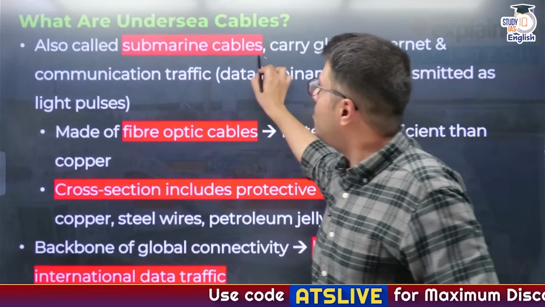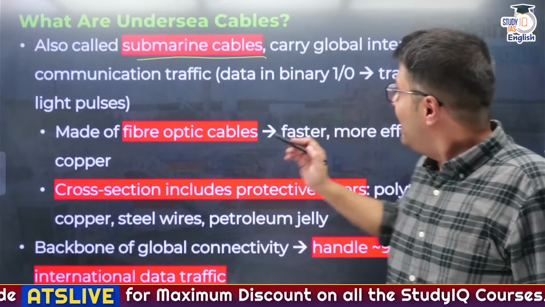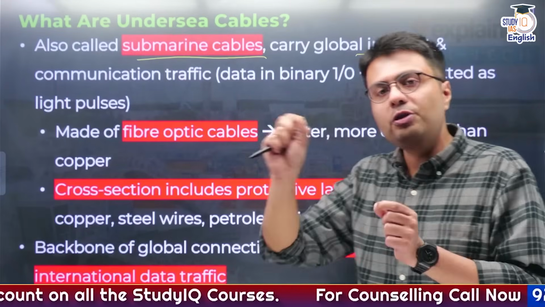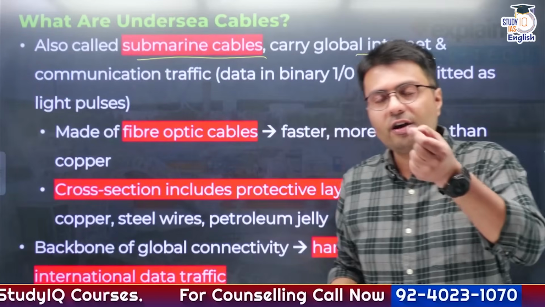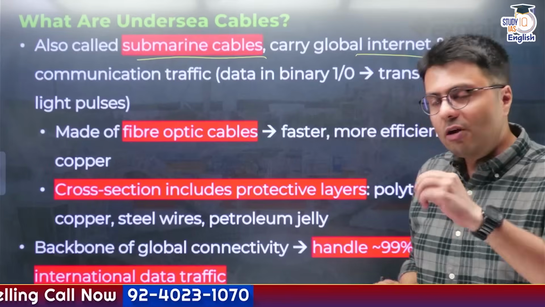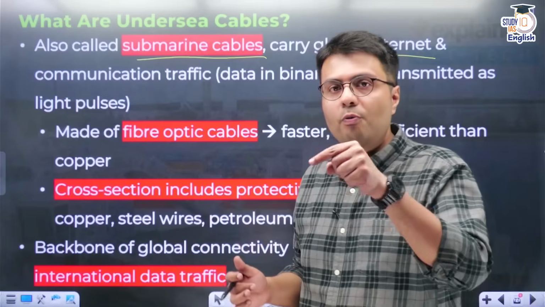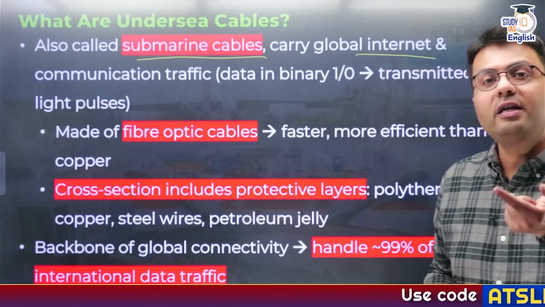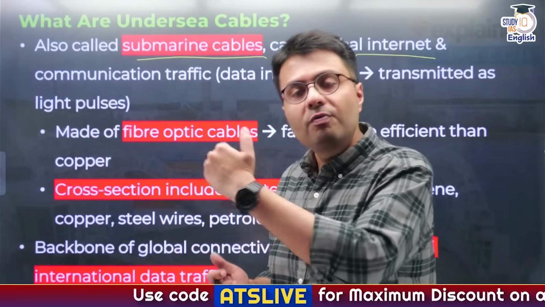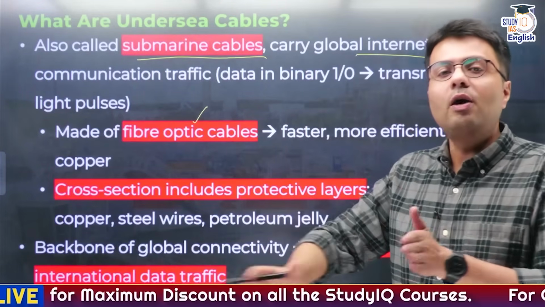And this is what submarine cables or undersea optical fiber cables exactly do. They carry the global internet and communication traffic, that is transmission of electric signals, which are electric form of binary signals, using optical fiber cables. Now these optical fiber cables, in comparison to the earlier copper cables, are faster and more efficient in terms of transmission of signals and lesser loss of signals with respect to time. So optical fiber cables are the ones that are laid down undersea.